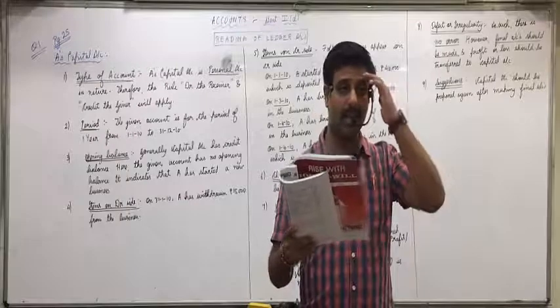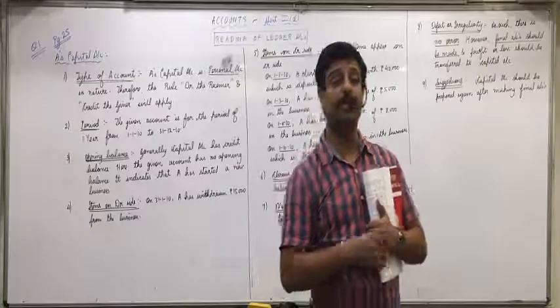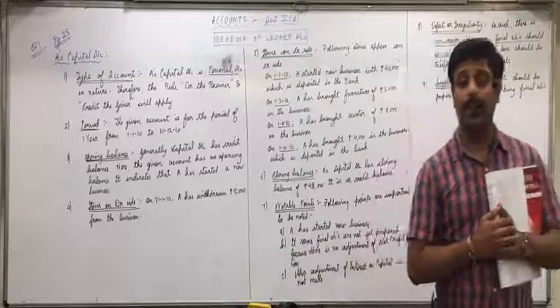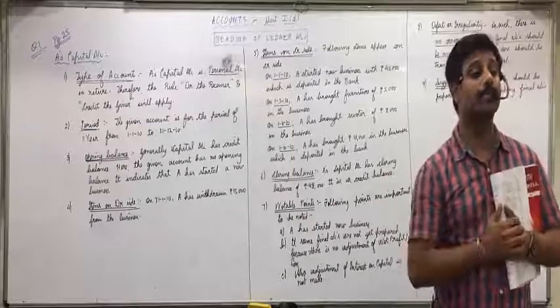I just recollect one thing, Rohan. Royalty. Where will royalty come in final accounts? Trading account. In that question it will come in manufacturing account.